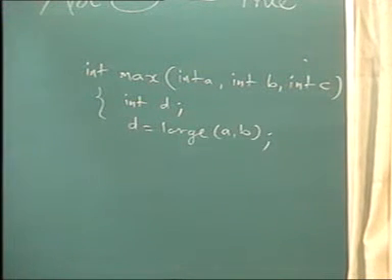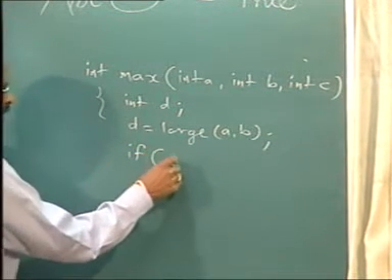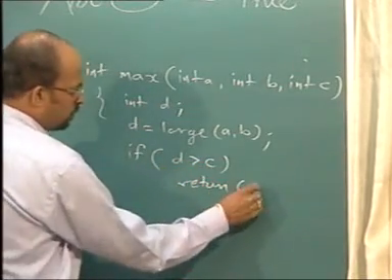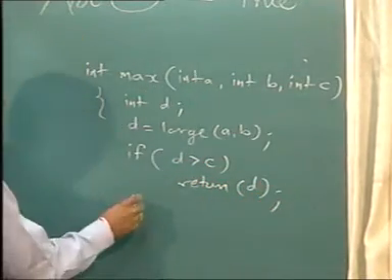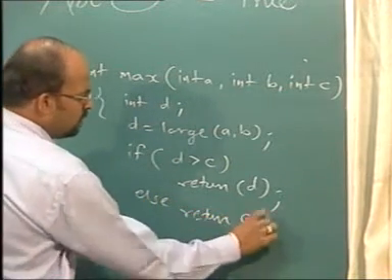Yes. So even this function can call large. Any function can call any other function. So I am picking up d, which is maximum of a and b. Then I will say if d is greater than c, return d, else, even this else is not required, return c.